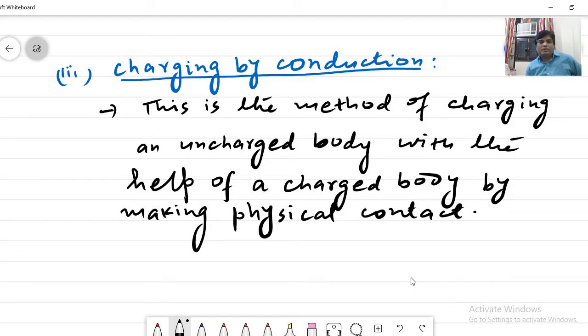So this is what we call charging by conduction. This is somewhat different from the method of charging by induction.